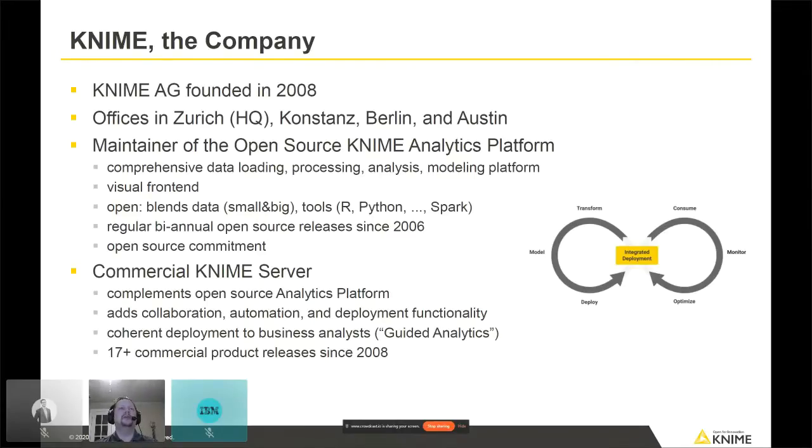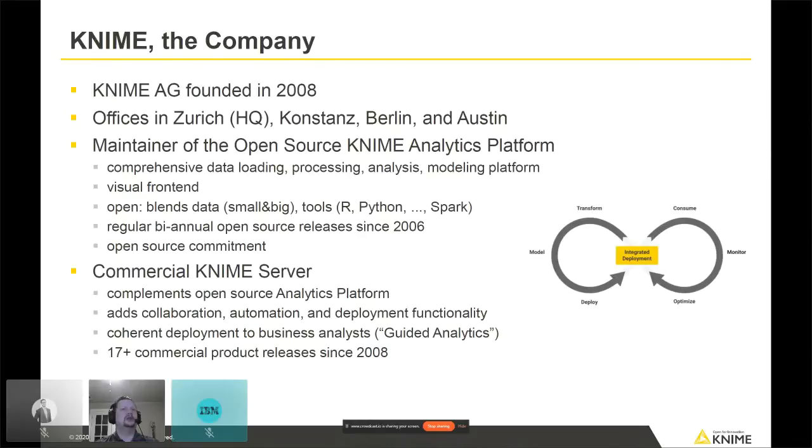We've been doing biannual, or twice a year, open source releases since 2006. We generally do a release in the summertime. We had one just about 6 weeks ago, and then we also do another one in December. And we're really committed to the idea of open source. If you want to understand how one of our particular algorithms works, you can go out to Bitbucket or GitHub and check the code yourself.